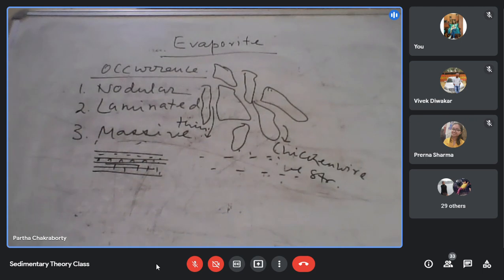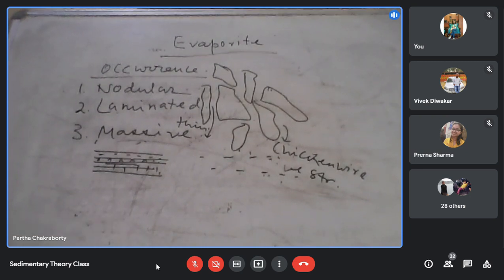This is only possible when it is quiet and the energy condition of the environment is very low. So those who were describing this kind of thing, maintaining uniform laminae for a long distance, propound that the evaporite will not always be a very shallow water deposit, because very shallow waters are not calm and consistent laminae cannot form.